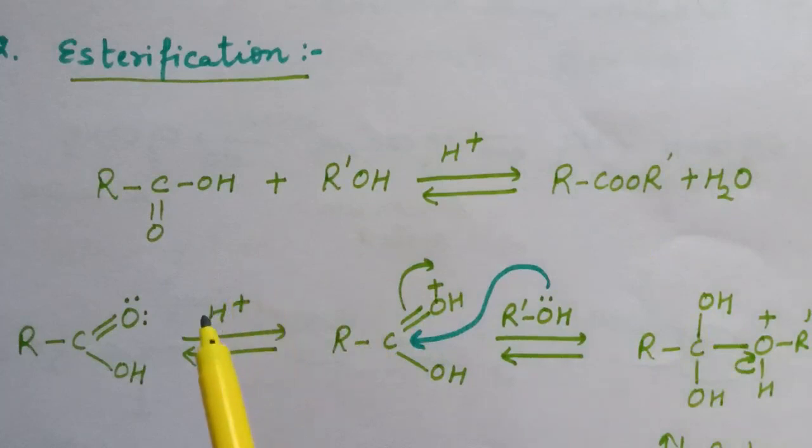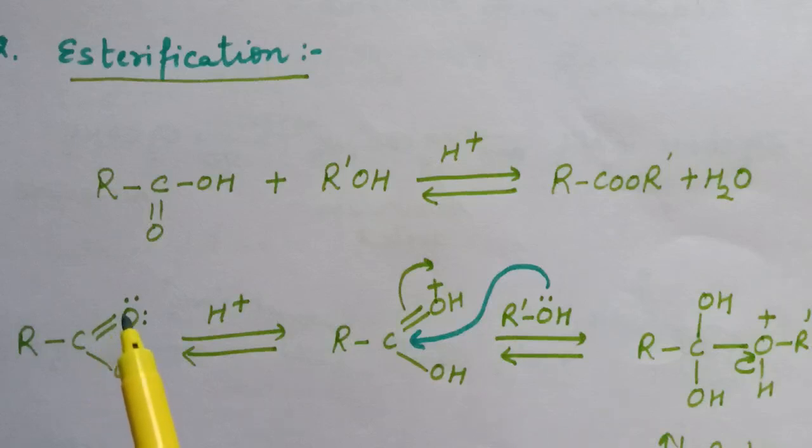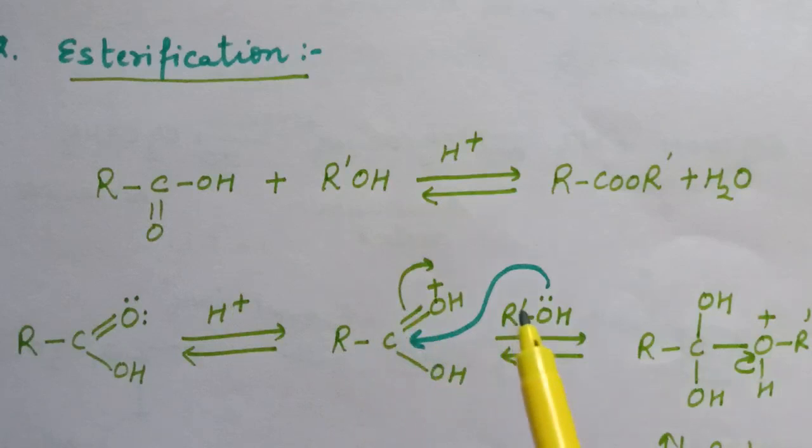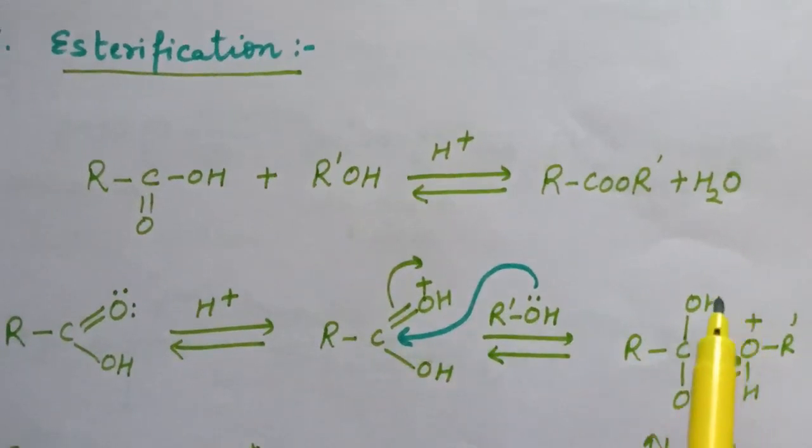In presence of H+, the first step is protonation of the carbonyl oxygen, which activates the carbonyl group towards nucleophilic addition of the alcohol. So in the first step, the lone pair of electrons on this carbonyl oxygen attacks this H+ and the protonation takes place. In the next step, the alcohol molecule attacks this carbonyl carbon and this tetrahedral intermediate is formed.